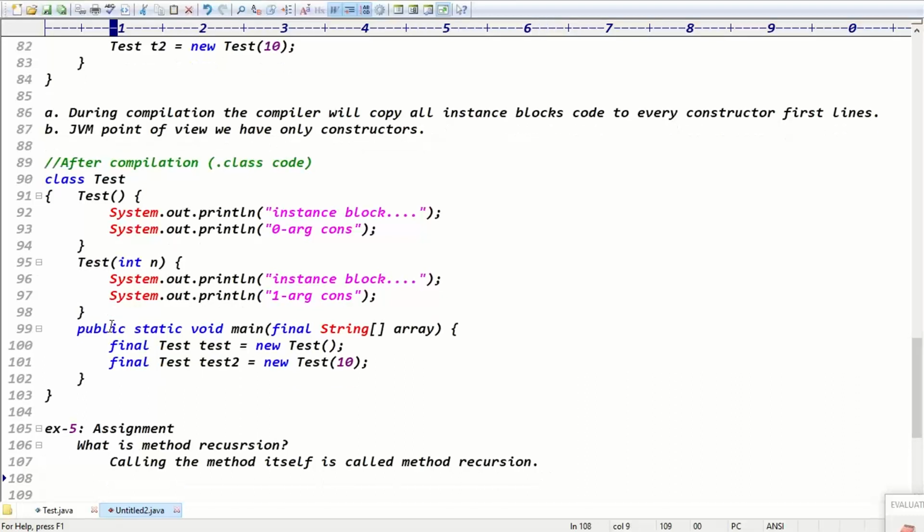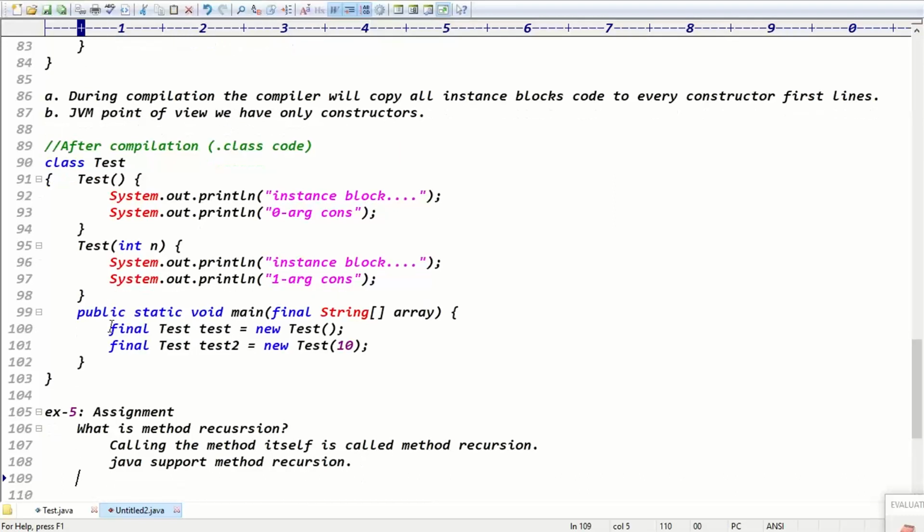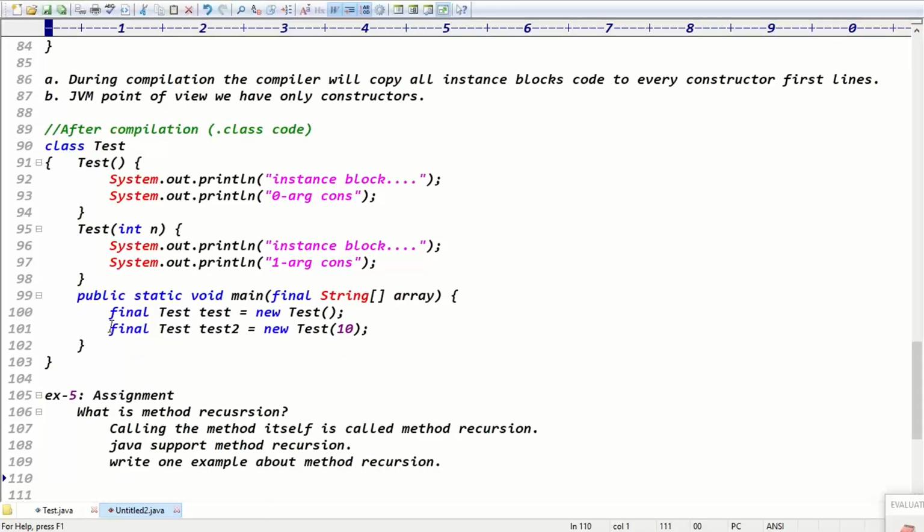Does Java support method recursion? Definitely, Java supports the method recursion concept. Write one example about method recursion. Is that clear? Did you get the clarity or not?